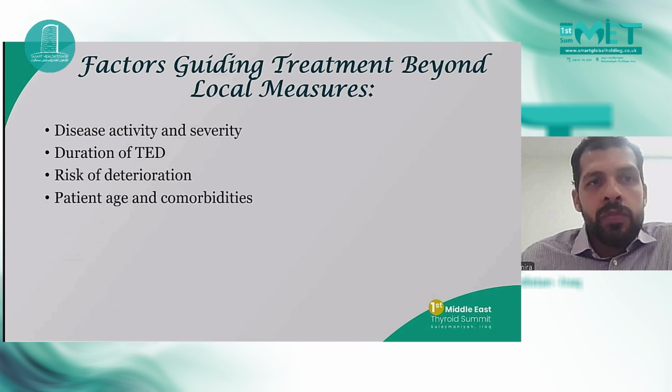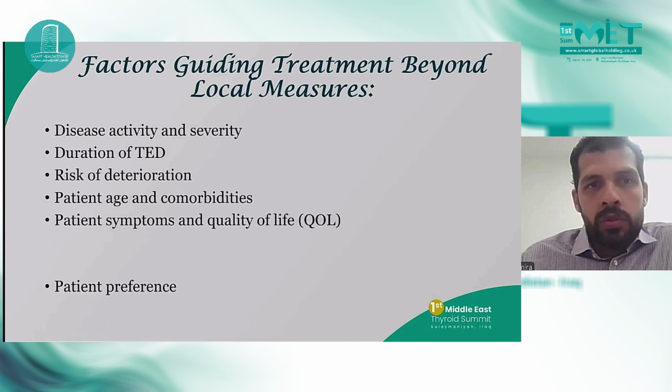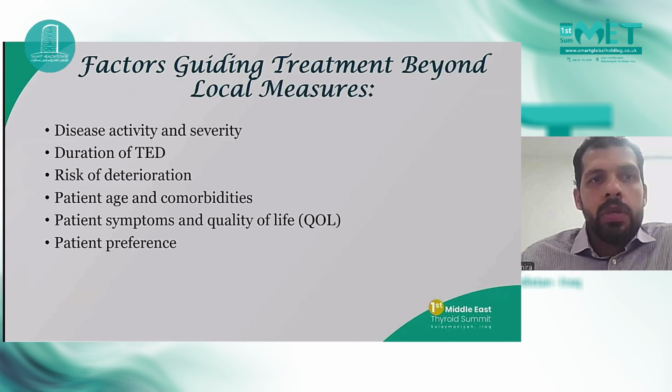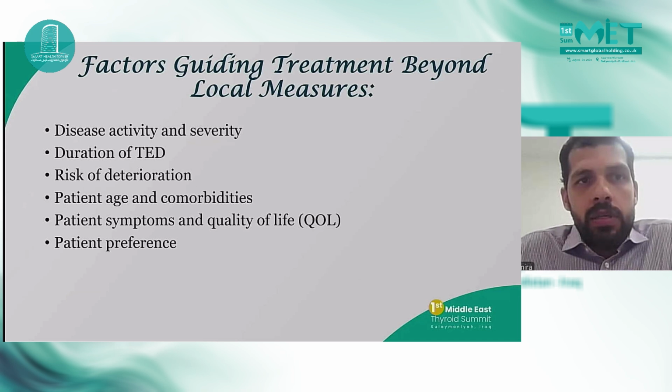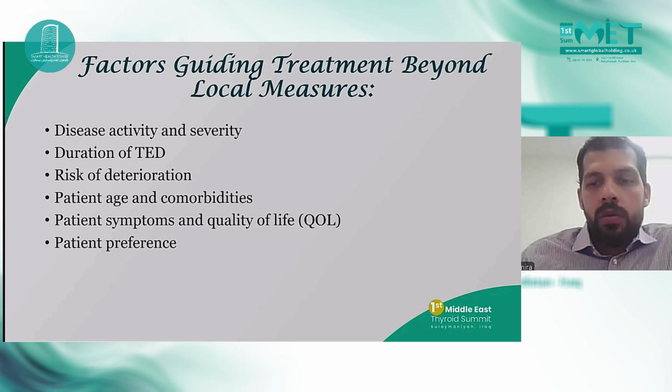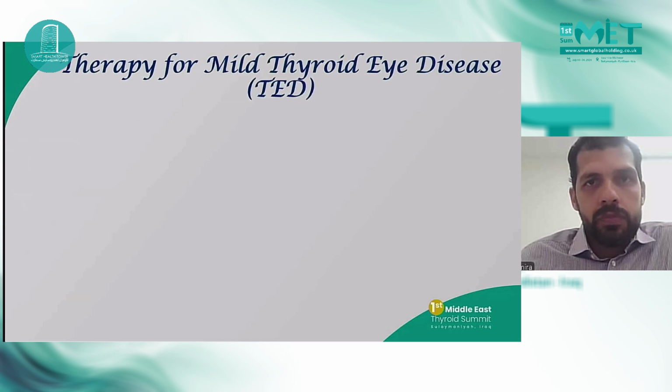After these conservative measures, what will we depend on to start treatment? We assess disease activity and severity, duration of thyroid eye disease, risk of deterioration, patient age and comorbidities, patient symptoms and quality of life, and patient preference. These are the factors that we, upon them, decide which treatment to start.